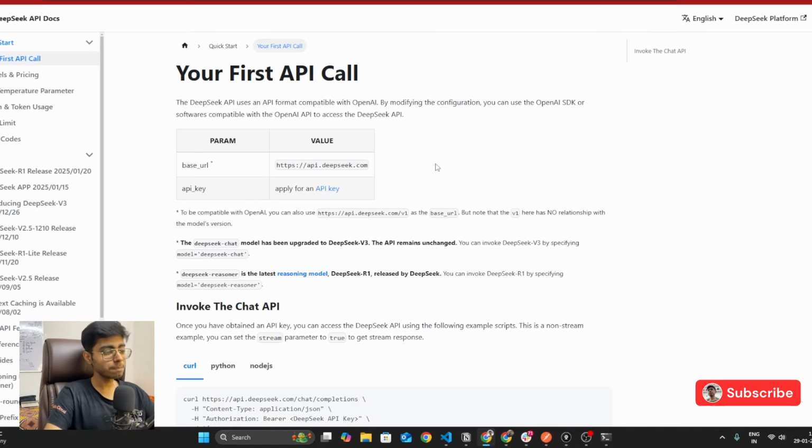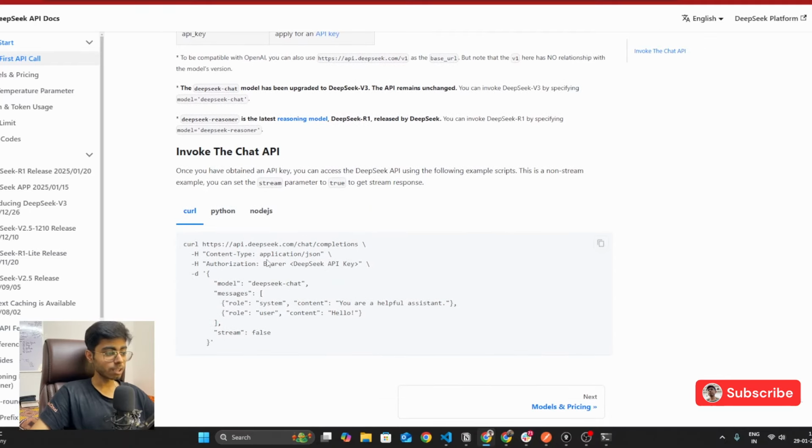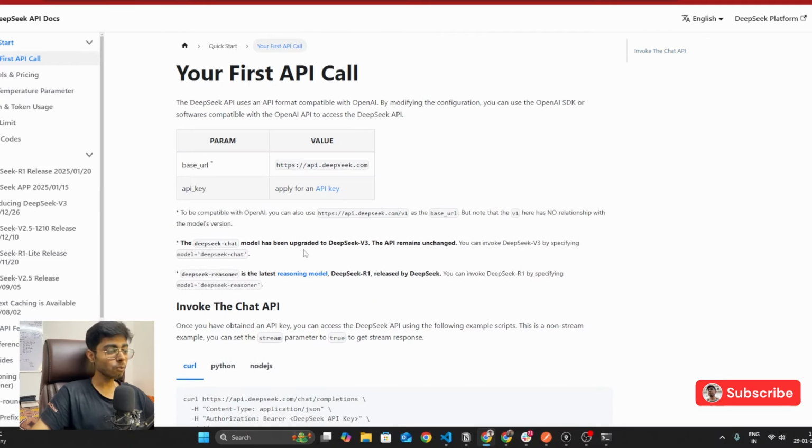And this is what I want to tell you, the beautiful part of the API documentation of DeepSeek that I have found: you don't have to write any new API call if you have already written the code using OpenAI GPT-4o, right? Even the plugins and the client libraries are the OpenAI ones itself. The only thing you need to do is change the base URL from openai.com to deepseek.com and change the API key from the OpenAI API key to the DeepSeek API key.